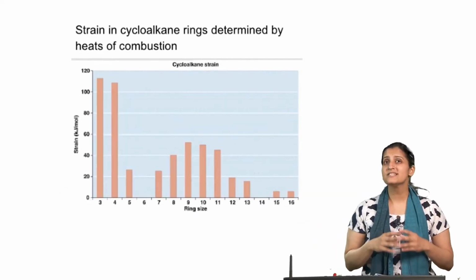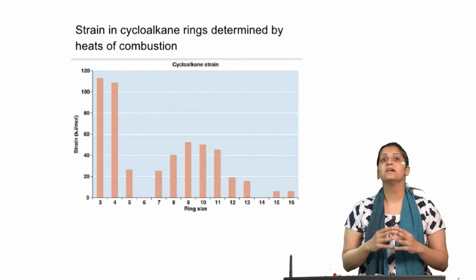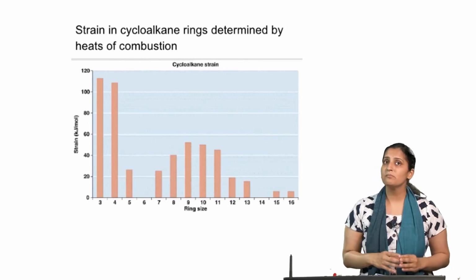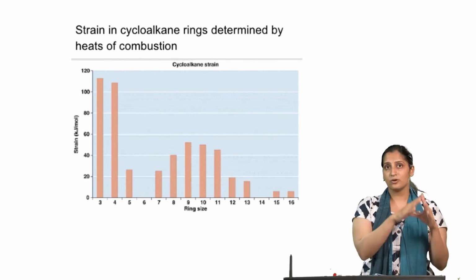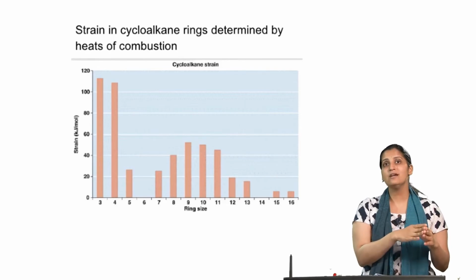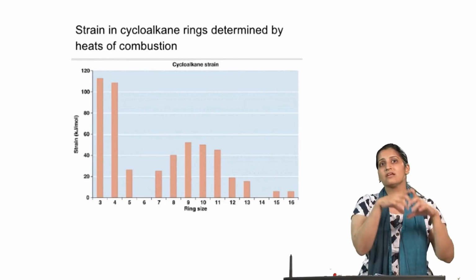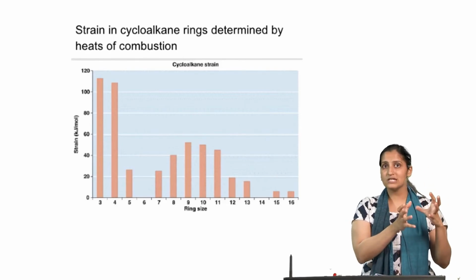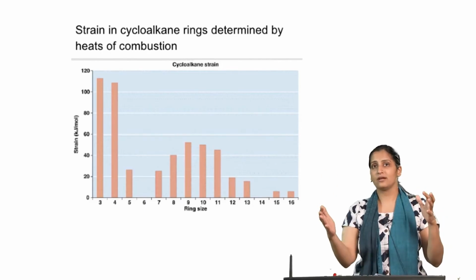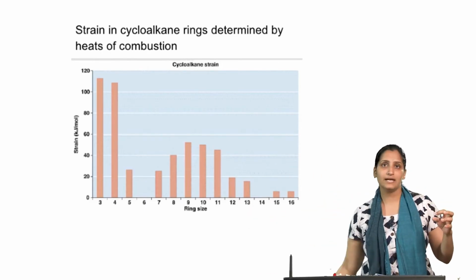We can even use the same reactions to judge the stability of cycloalkanes. If you remember, we talked about how cyclopropane is a much more strained molecule because of the angle strain and the torsional strain in the molecule, as compared to cyclobutane, as compared to cyclopentane and so on.